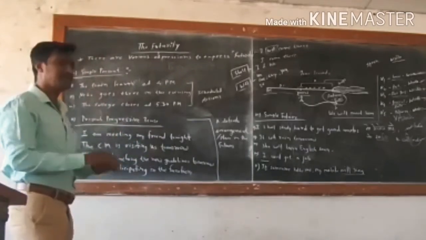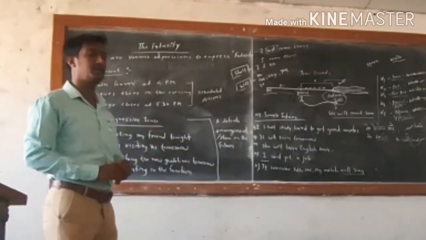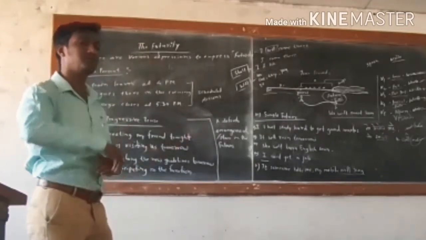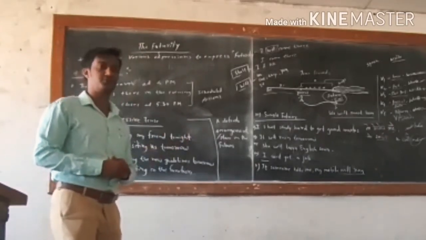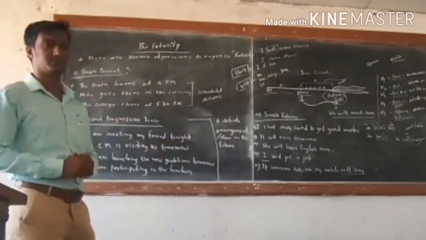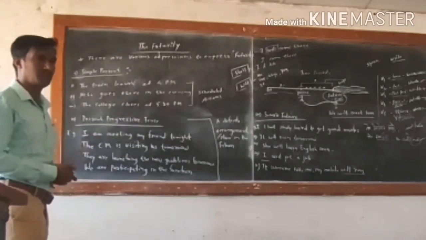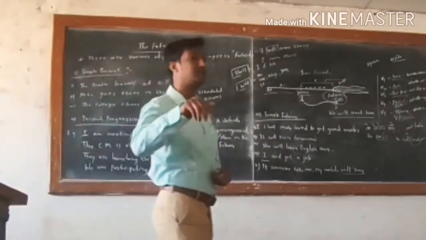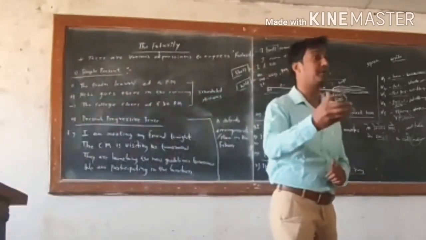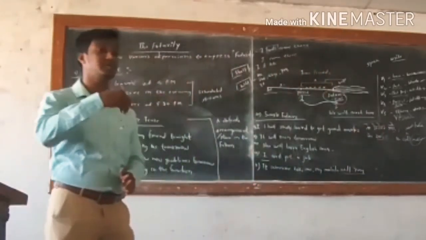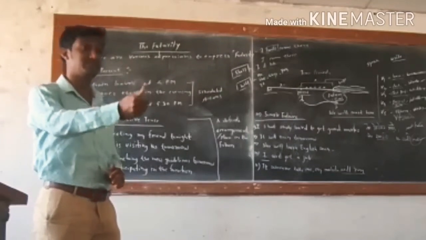Now we know that there are various expressions with the help of which we can speak of the future. Which are those expressions? Let us begin with the first expression, the simple present tense. With the help of the simple present tense, we can talk about something that is yet to happen, or something that may take place in the future.